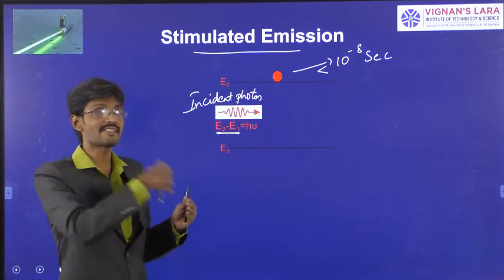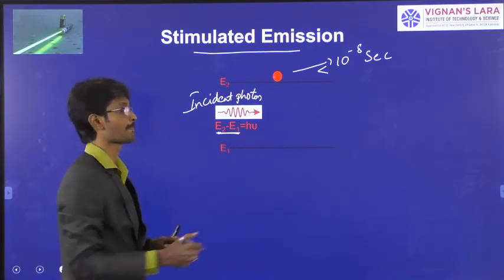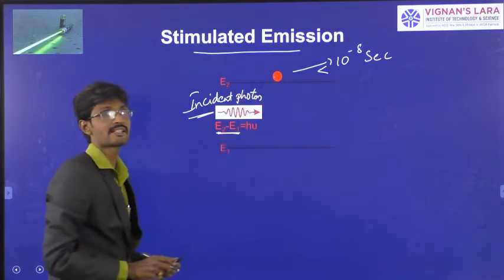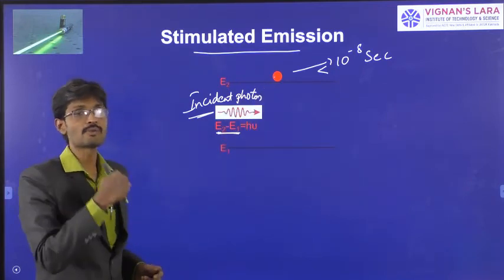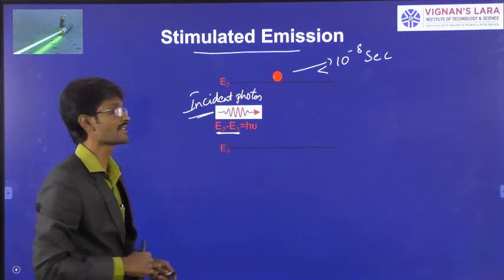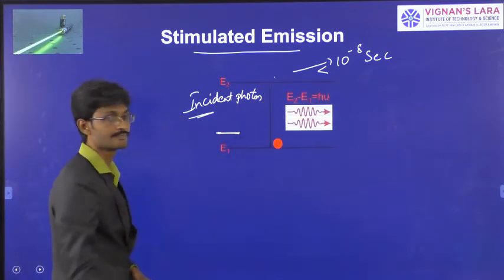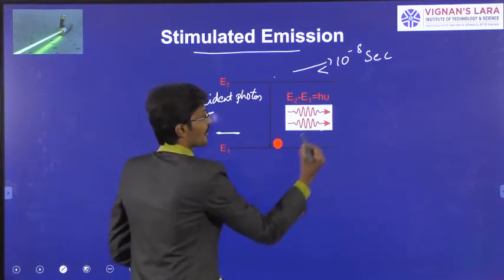At a time which is less than 10 to the power minus 8 seconds, the incident photon will trigger the excited atom to the ground state. As a result, this atom jumps to the ground state by releasing a photon.